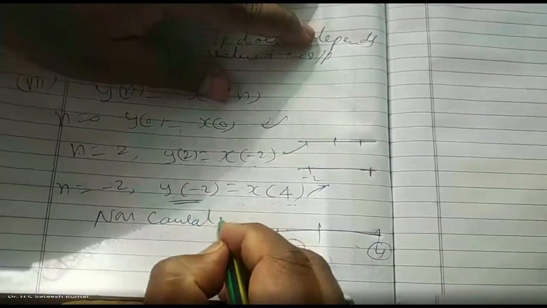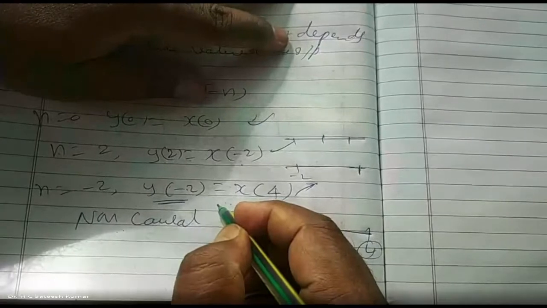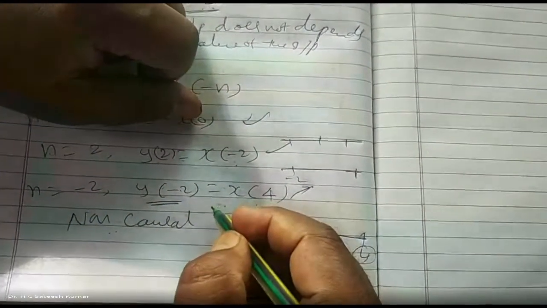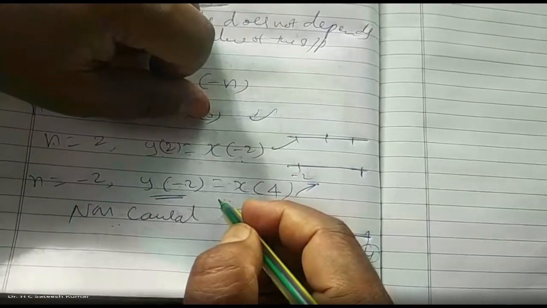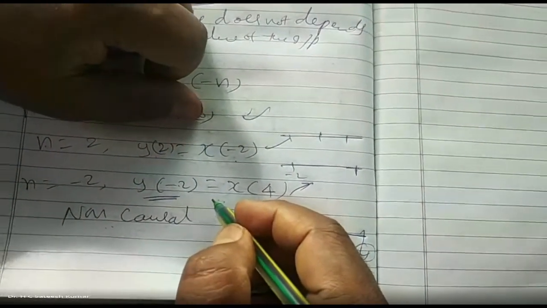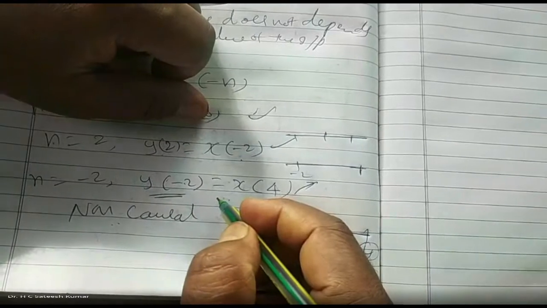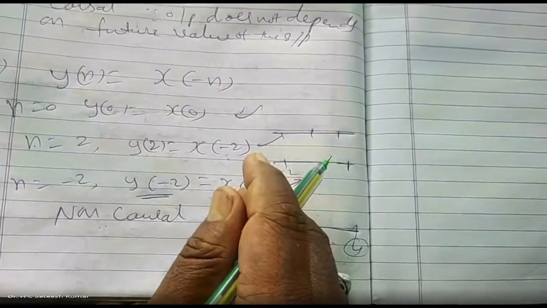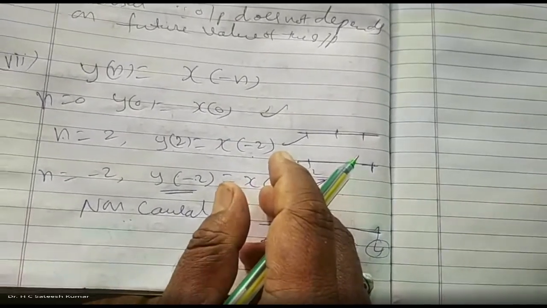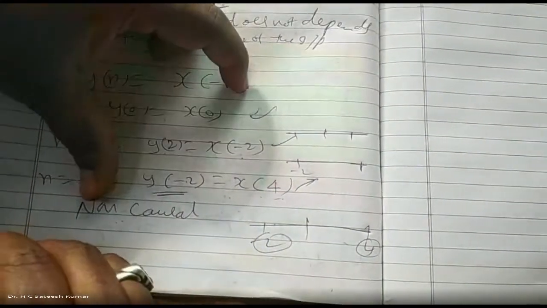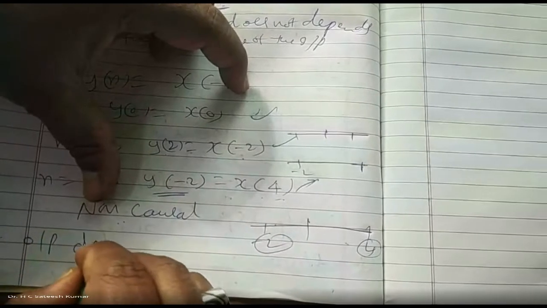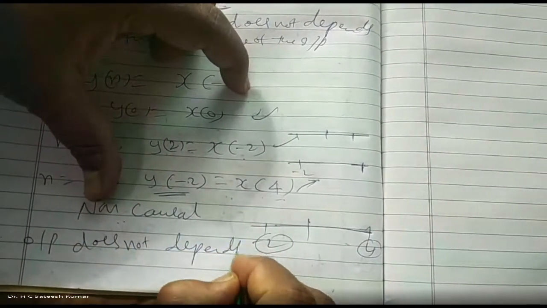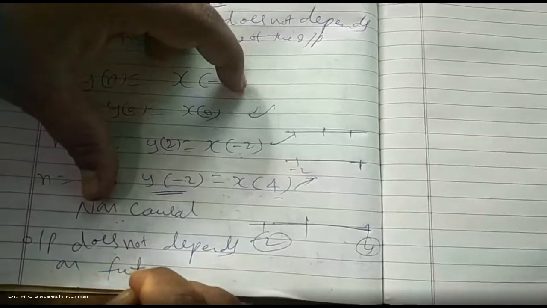Therefore, you have to put some critical values. Not necessarily 2. Check with minus 2 also, or half, minus half. It is better to avoid 0. Check some other values, so that it is satisfied for all conditions. So it is non-causal, because the output depends on the future value of the input.